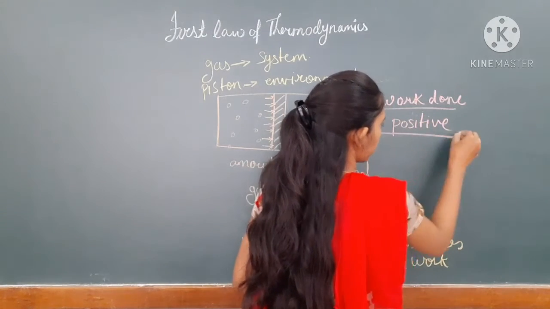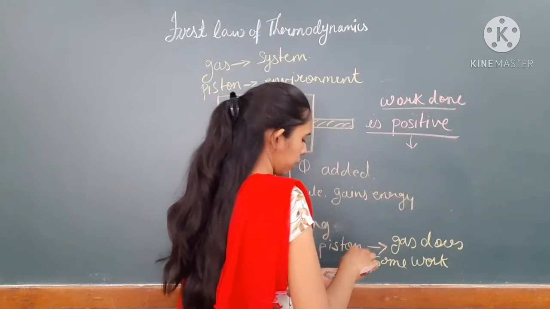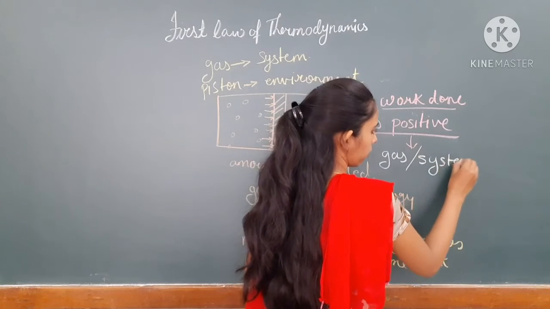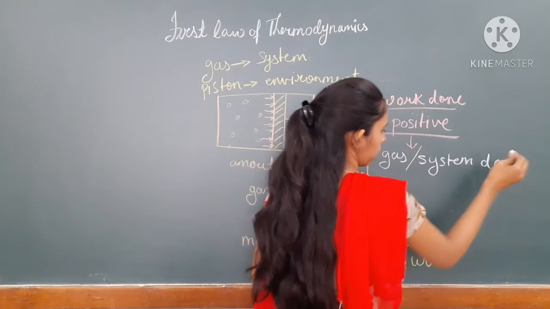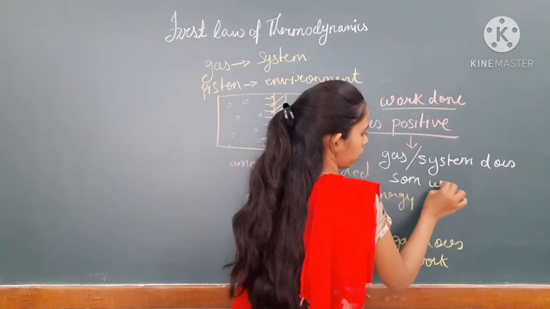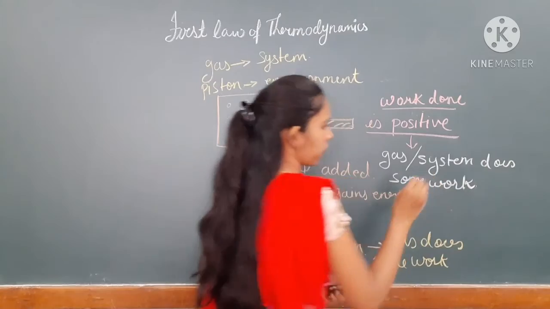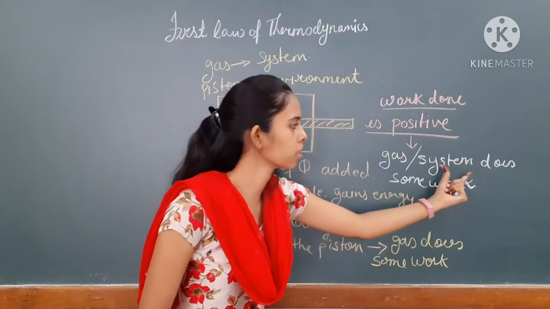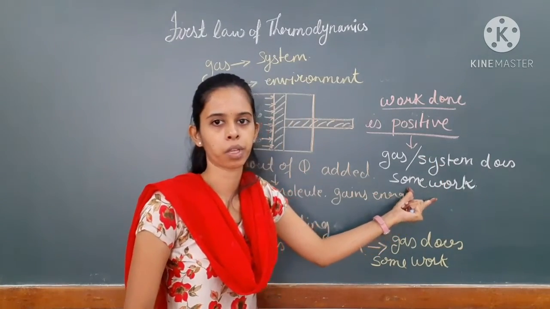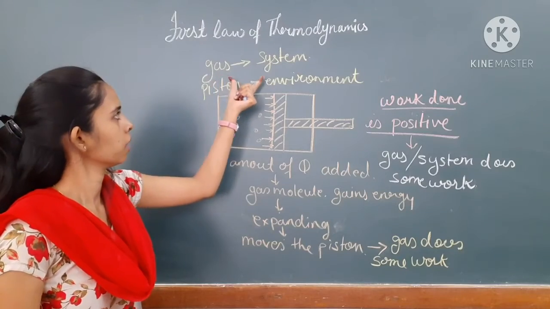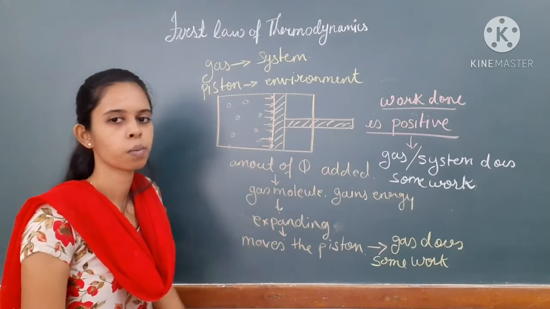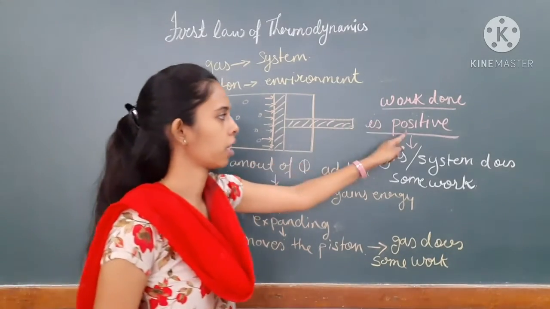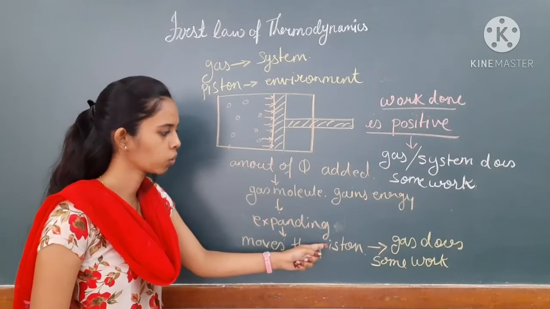And when this work is positive, the gas, or you can say the system, does some work. So when the work done is positive, the gas or the system does work. At this moment we can say that the work done is positive. Now we will see how the work done becomes negative.